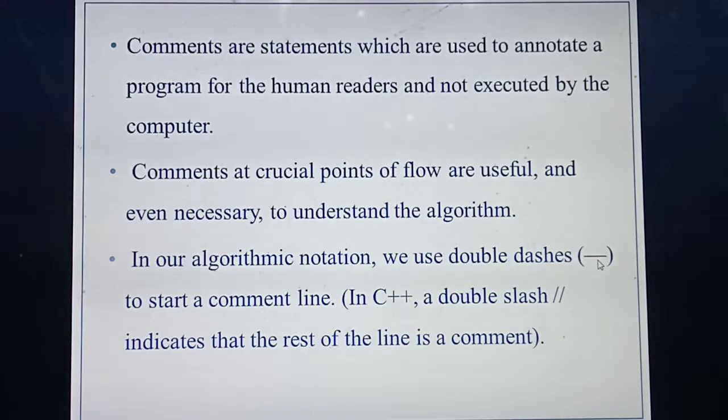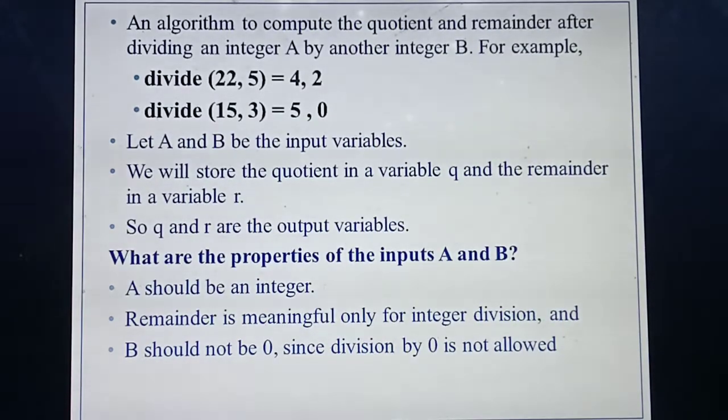If you are writing this algorithm, we should use this double dash. In C++ you should use the double slash. So in C++ you should use which symbol? Double slash to represent the comment line. Understood, students?